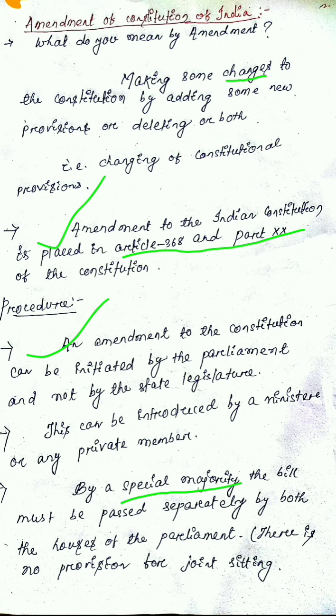By special majority, the bill must be passed by both the houses of the parliament. The President cannot call for a joint sitting in this case. A constitutional amendment cannot be passed by a joint sitting of both the houses of the parliament. Unlike an ordinary bill, for which there may be a joint sitting, the constitutional amendment procedure cannot go through a joint sitting.